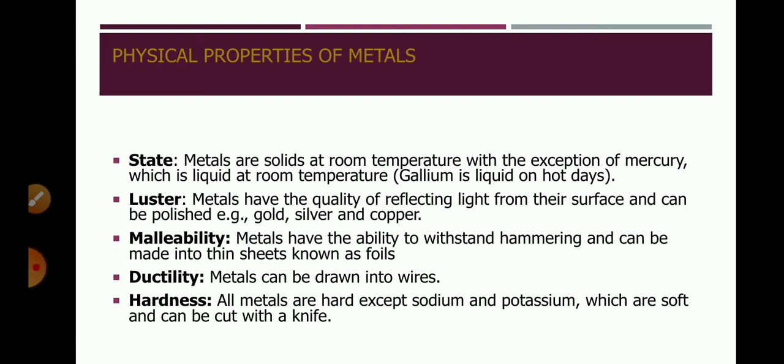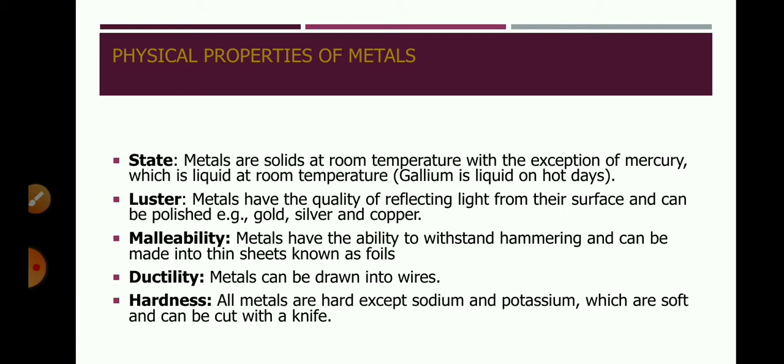And due to this property, with the help of metals, different utensils and different articles can be formed as per our need. Next is hardness. All metals are hard except sodium and potassium. These are very soft and can be cut with knives. See, students, can you cut metals such as iron and copper with a knife? Obviously no. So we can say that metals are hard.